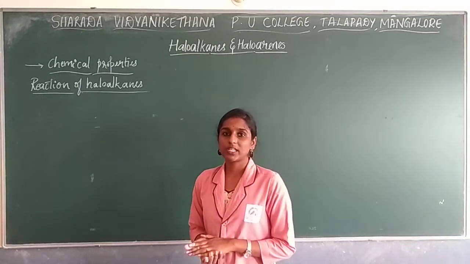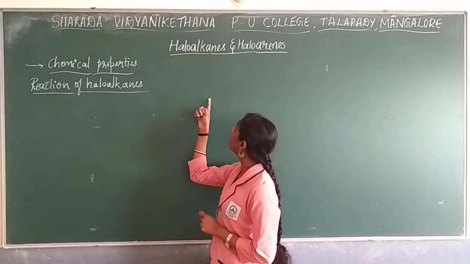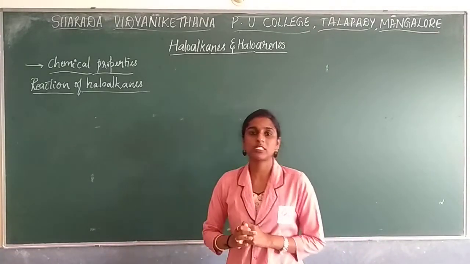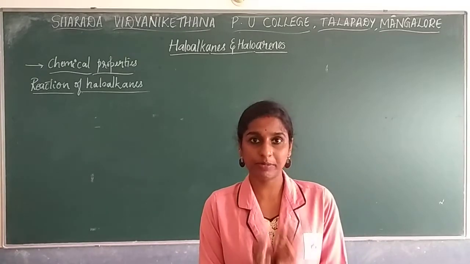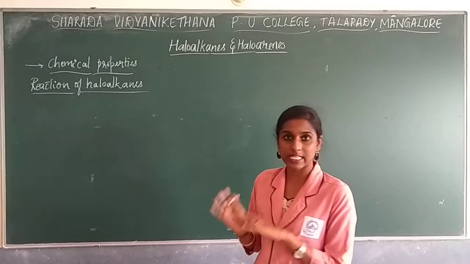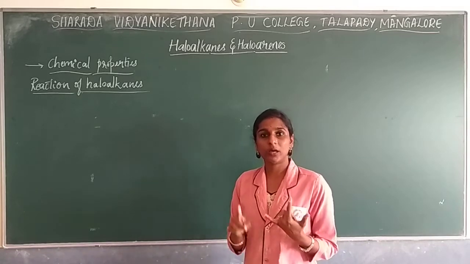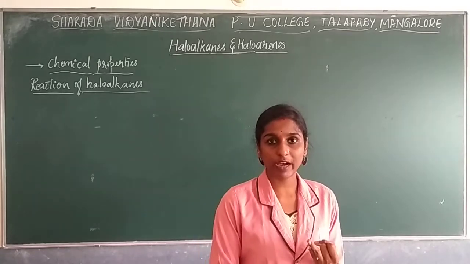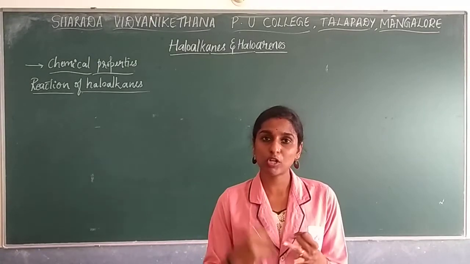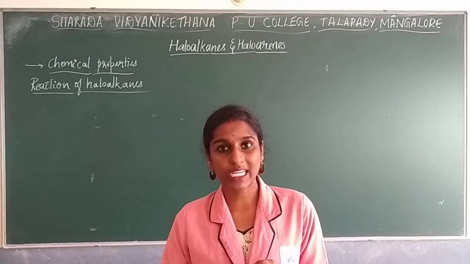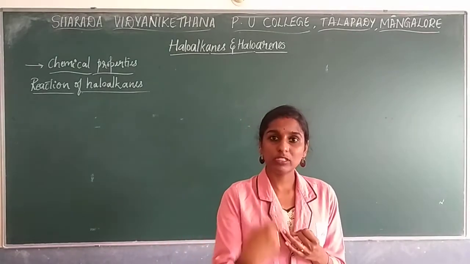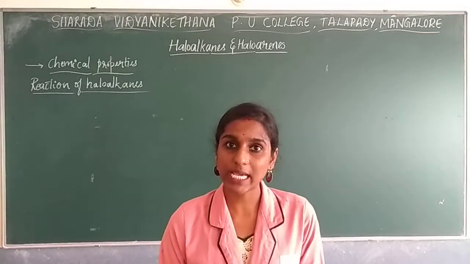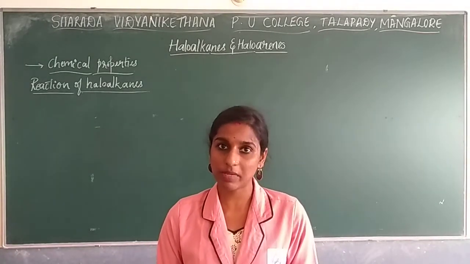Namaste students. So today we are going to deal with the chapter haloalkanes and haloarenes. In the previous class, we studied the classification of haloalkanes as well as haloarenes, based on the number of halogen atoms and the type of hybridization. Based on the number of halogen atoms, it is divided into three types: monohalogen, dihalogen as well as polyhalogen. Dihalogen is again divided into two types, vicinal halide as well as geminal halide, right?